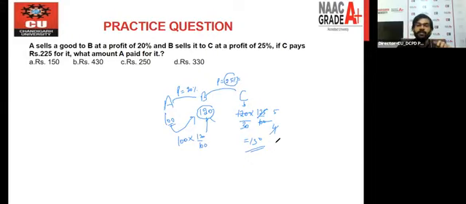But what is mentioned in the question? What amount A paid for it? You have to find out the actual amount. But right now we have 100, 120, 150. These are the assumed values, right? So how can you find out the real value? When we compare the real value with the assumed value. It means if C pays rupees 225, then 150 units, the assumed value, is equal to rupees 225. All right. Now we have to find out what amount A paid for it. A paid, according to the assumption, 100. So you have to find out the value of 100 only. So how can you find out?